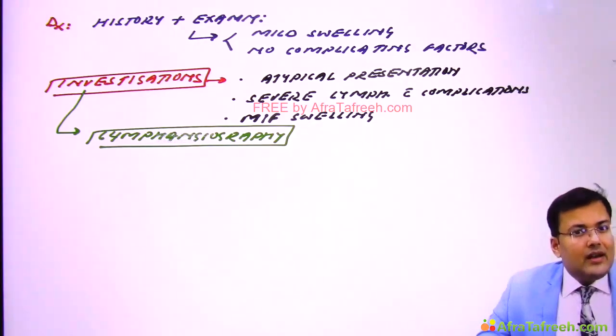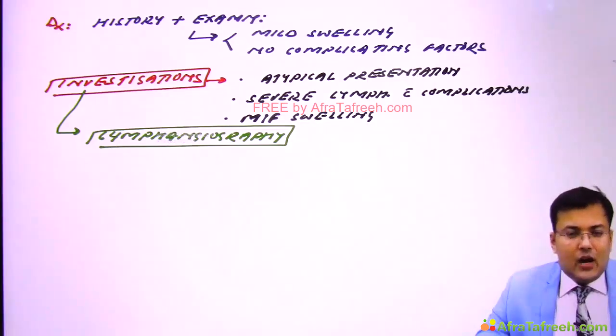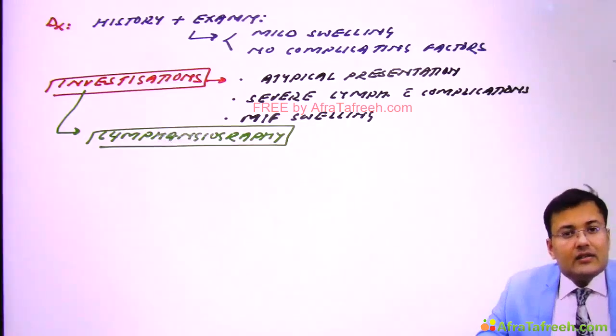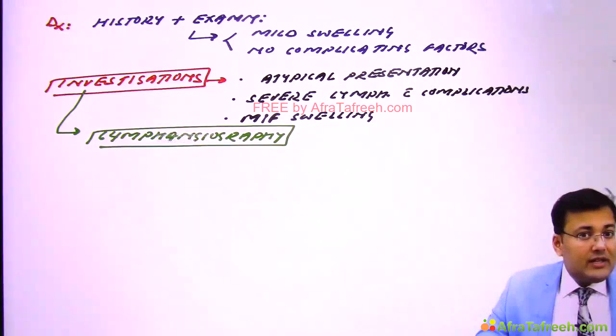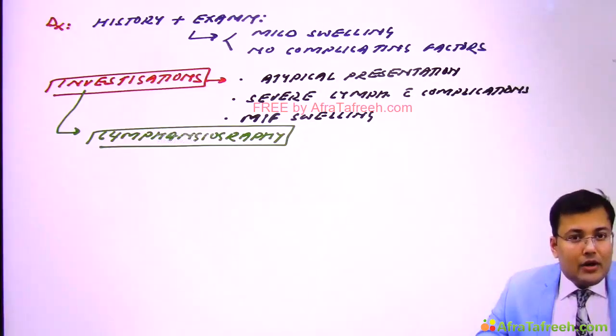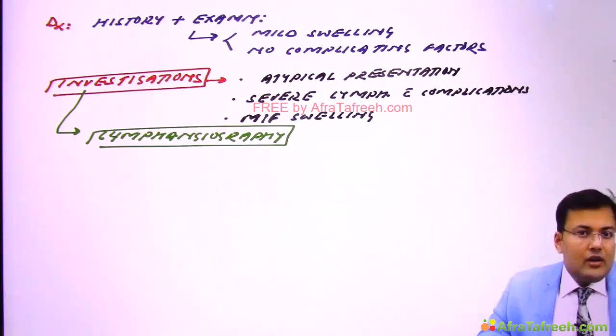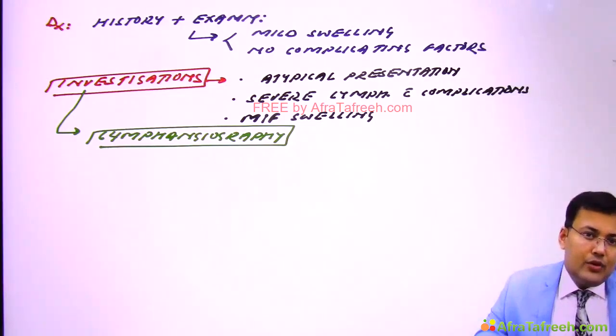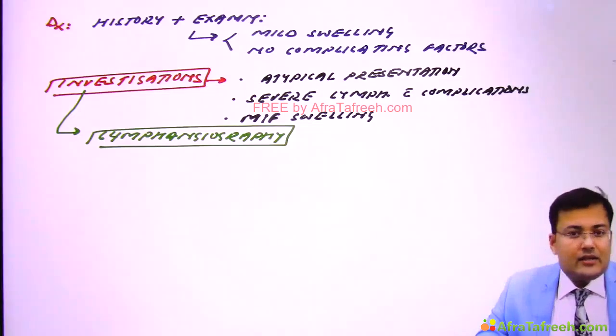Clear? So this is the basic management. In the majority of cases we manage lymphedema conservatively. There is surgical treatment also, but conservative management is preferred. Why? Because surgical treatment has poor efficacy and an increased risk of complications.